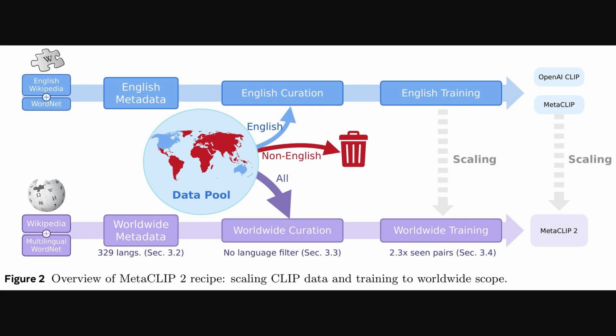Building on that idea of mutual benefit, this diagram shows the core recipe they developed. It contrasts the old English-only approach with their new worldwide method. You can see the top pipeline starts with English sources like Wikipedia to create its metadata, which is a list of concepts for curation. It then throws away all non-English data. In contrast, the new recipe on the bottom scales everything up, using multilingual sources for its metadata, and, crucially, removing that language filter to use the entire global data pool. This comprehensive scaling is what breaks the curse.